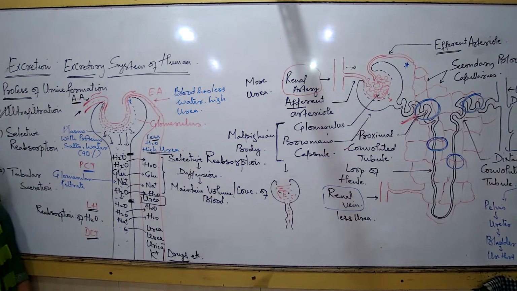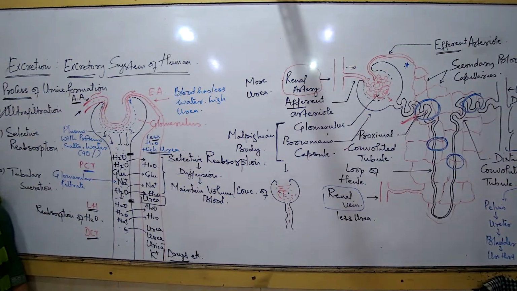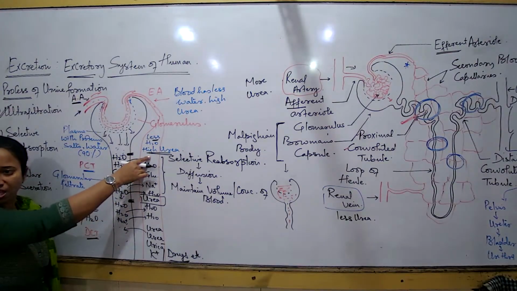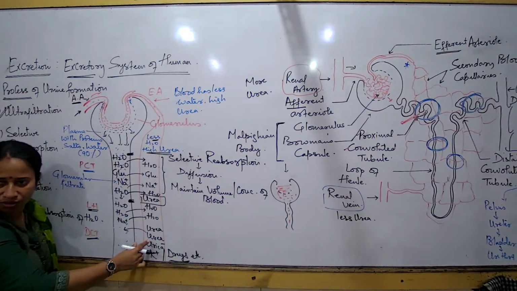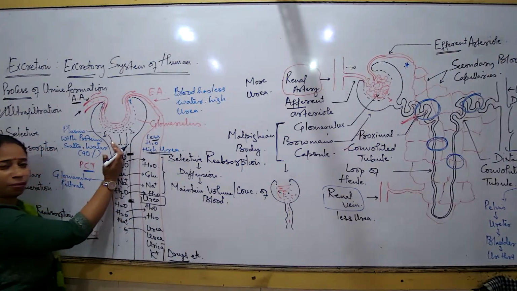Do you still remember the concept of permeability? What is the meaning of permeability? Allow the passage. Permeability of a membrane, whenever we study, means allow the passage. So I am saying, why suddenly now I am talking about urea concentration ज़्यादा? यहाँ पे भी तो urea concentration ज़्यादा है in this blood, because it is the same blood which is passing through. तो यहाँ पे जो urea है, why did I not say that urea is passing from here to here?